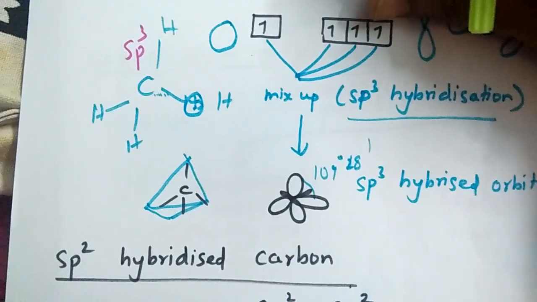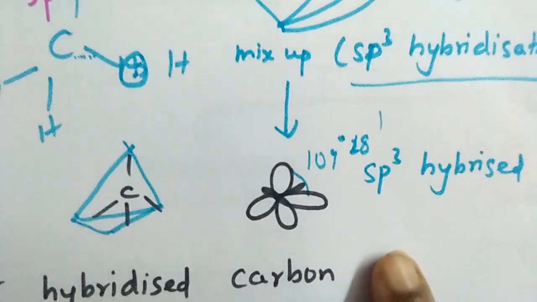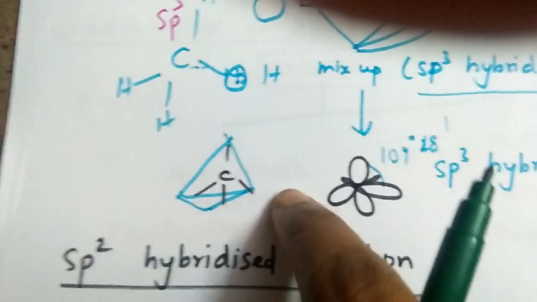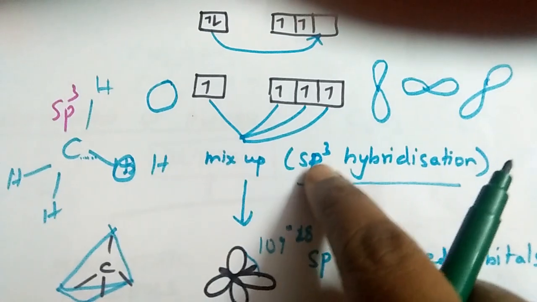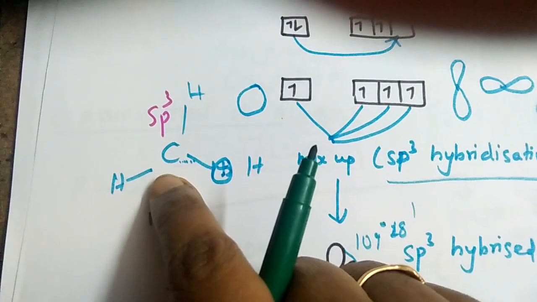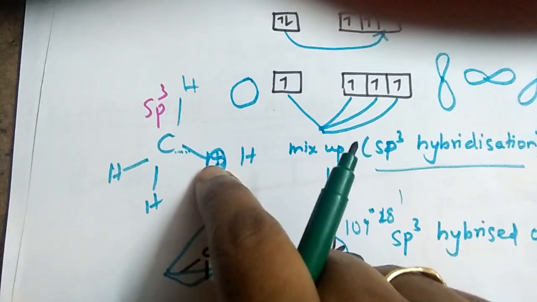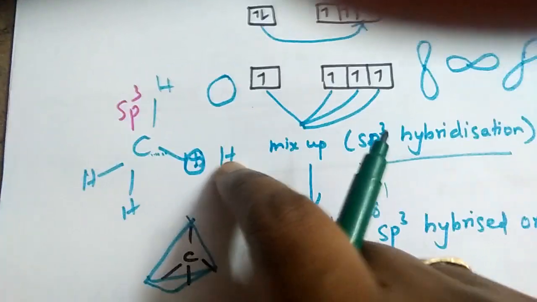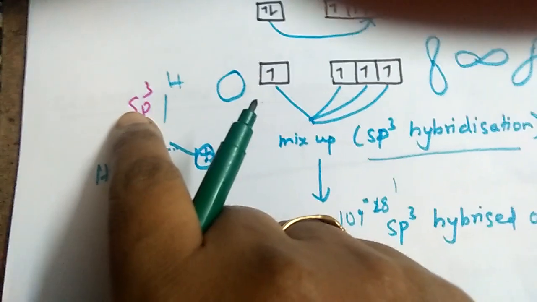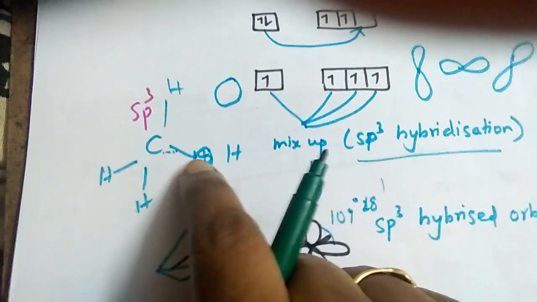The 4 orbitals are shown in the diagram. That is, it is tetrahedrally arranged. Okay, so here the carbon atom is surrounded by 4 single bonds, and that carbon atom is undergoing only sp3 hybridization. So for example methane, CH4, but instead of this H, when it is OH, then it is an alcohol. This OH is attached to the carbon atom which is sp3 hybridized. This is one example for an alcohol which has a carbon atom which is sp3 hybridized.